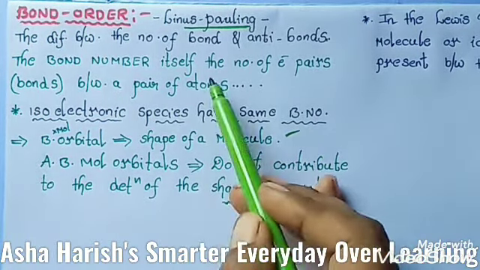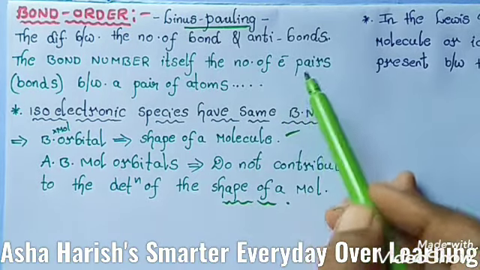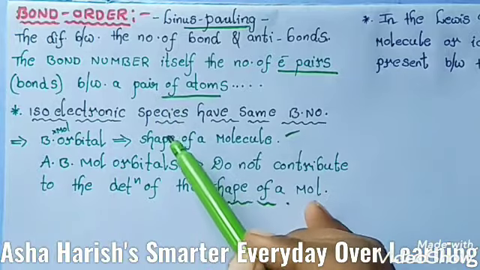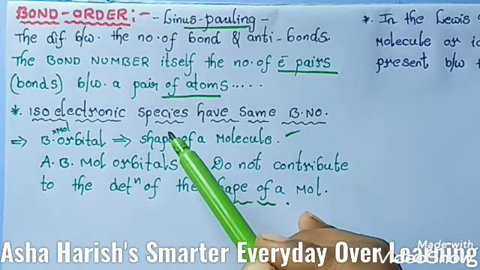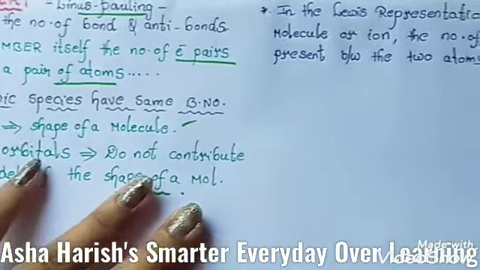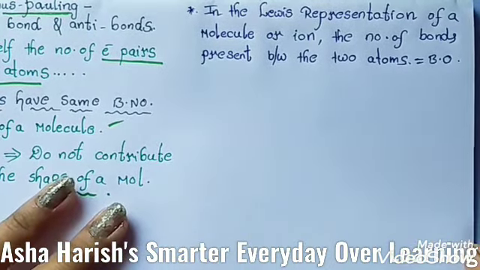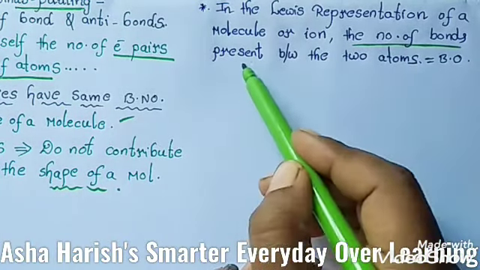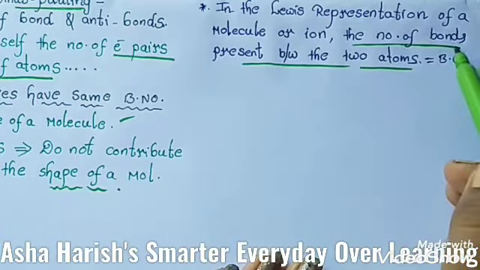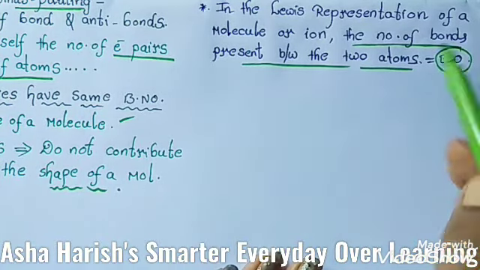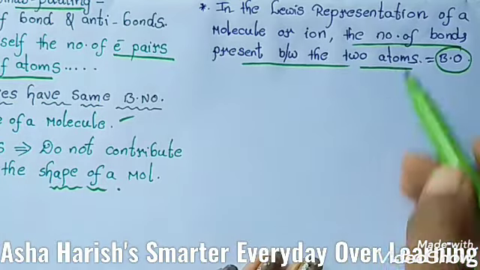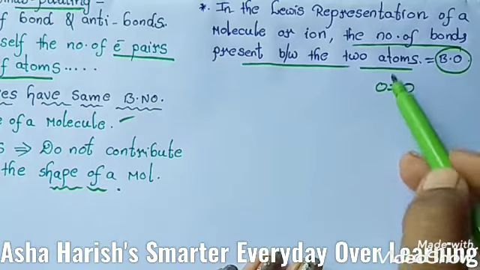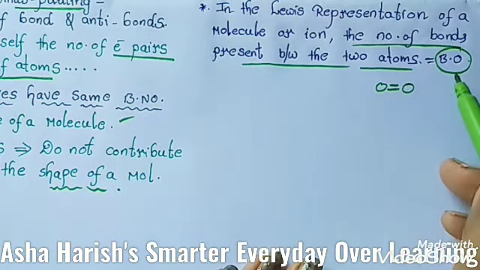Here the bond number itself, the number of electron pairs, nothing but bonds between a pair of atoms, is about bond order. According to Lewis, in the Lewis representation of a molecule or an ion, the number of bonds present between the two atoms is known as bond order. Here is the atom, here is the atom. For suppose, the number of bonds present between these two atoms is known as bond order.